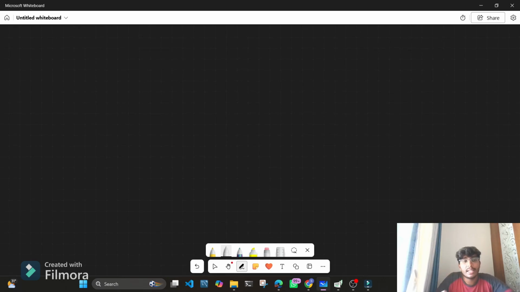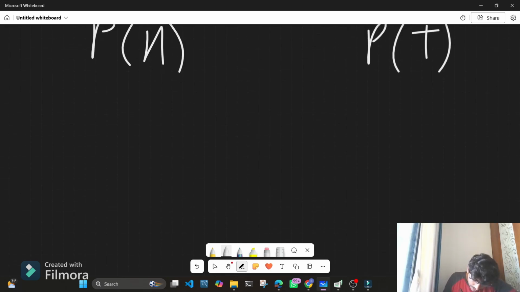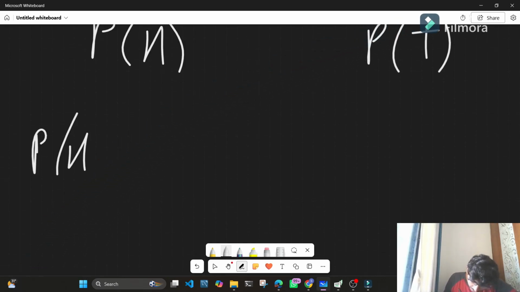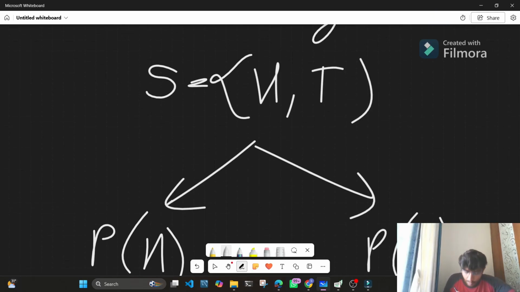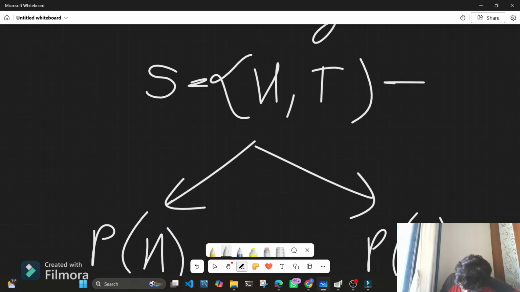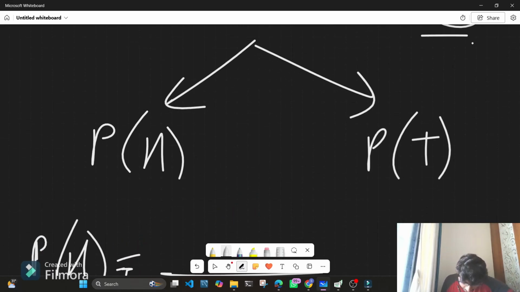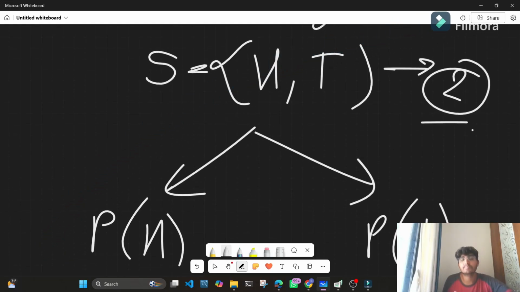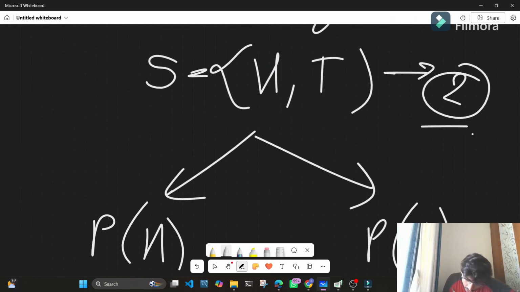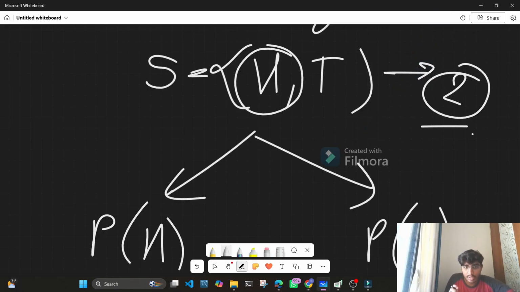Now, if I want to calculate the probability of getting a head, its formula is P of H, that is the number of favorable outcomes upon the total number of outcomes. From here we know that the total number of outcomes is 2. And the number of favorable outcomes to get a head is only 1, because the head comes only one time in the sample space.